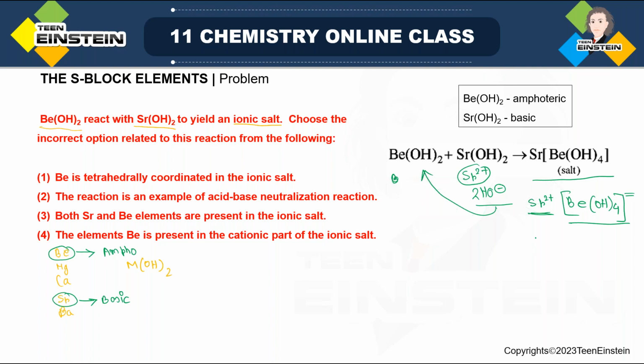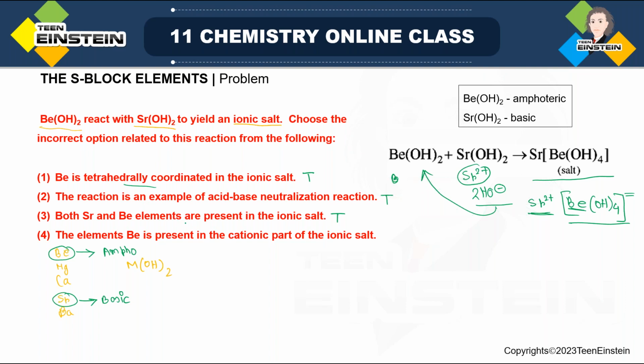Okay. Now look at the statements. The first option is saying that Be is tetrahedrally coordinated in the ionic salt. Now surrounding Be, here we have total 4 HO minus. So this is true. It is tetrahedrally surrounded, 4 coordination number. The second option, example of acid-base neutralization, this is also true. Both Sr and Be elements are present in the ionic salt. Now this is also true. Both are present in the salt, because from these two individual hydroxides we are getting a single molecule, which is the salt. So both are present.